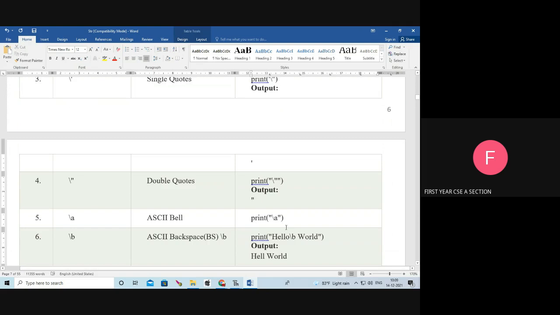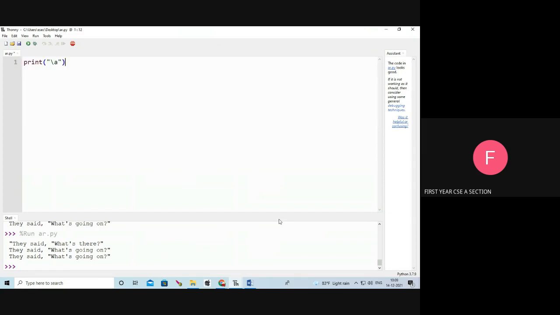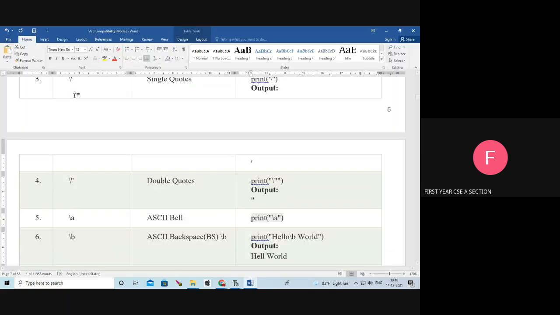Next, slash a, print of a. See, one bell sound I am hearing. Yes, I am running the program. Yes, one bell sound is heard. So this slash a is used for the ASCII bell. We can hear the bell sound.